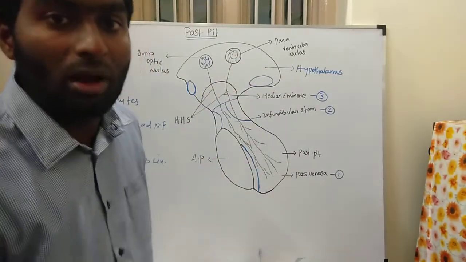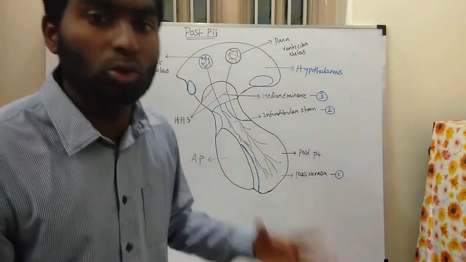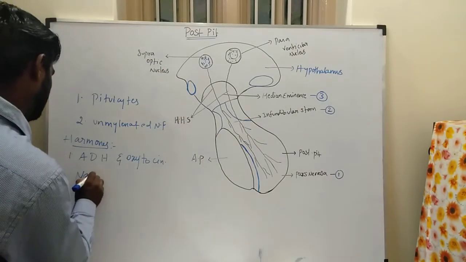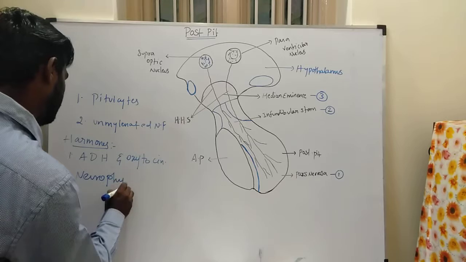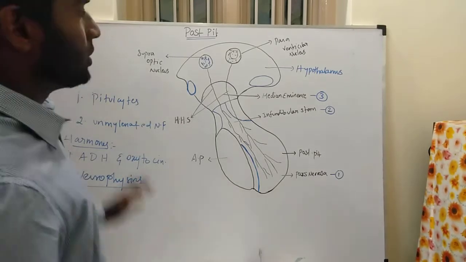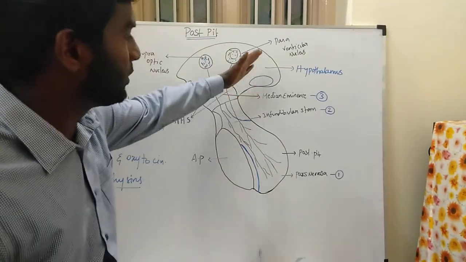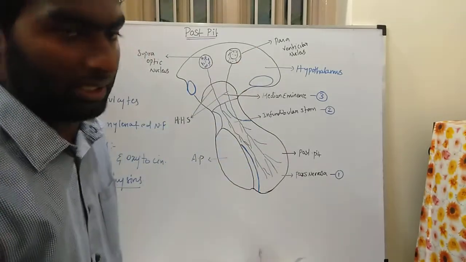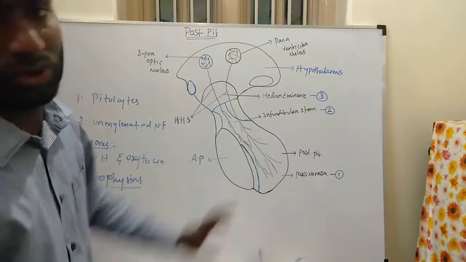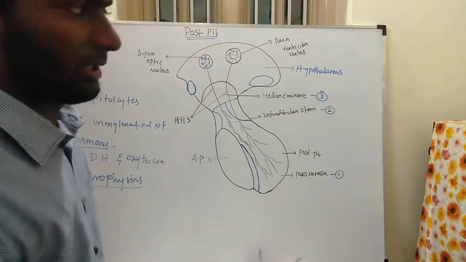While being transported, a number of proteins combine with these hormones to carry them. We call these proteins neurophysins. So this is called a neurohormone. Both hormones, ADH and oxytocin, are transported from the hypothalamus to the posterior pituitary.